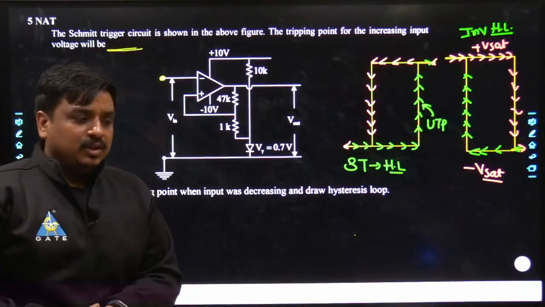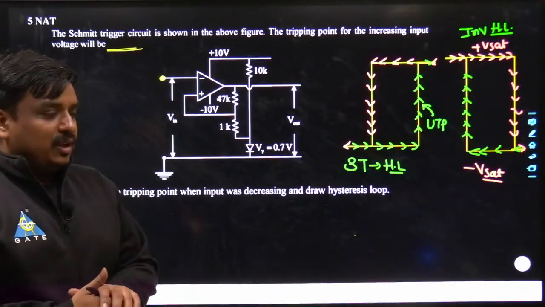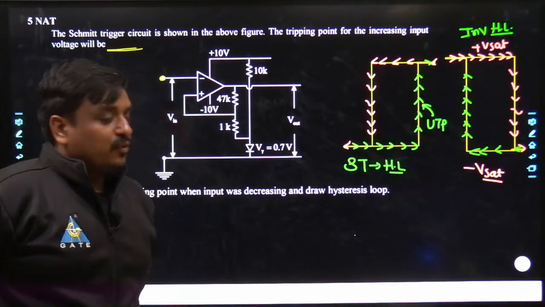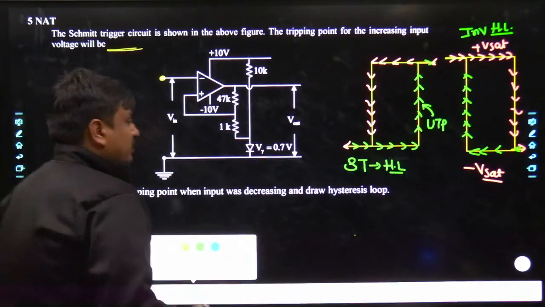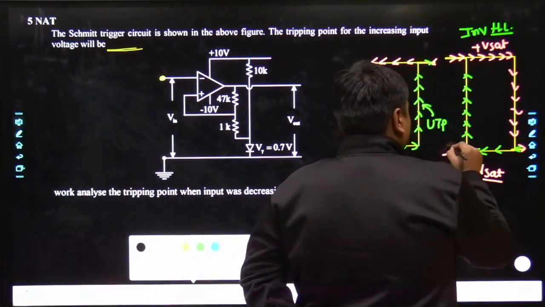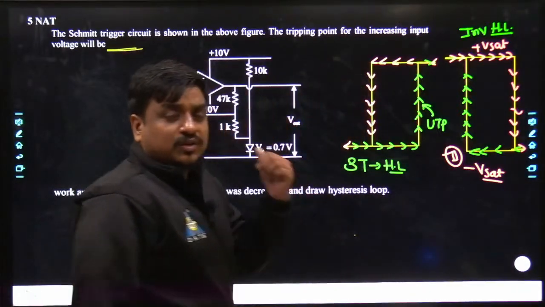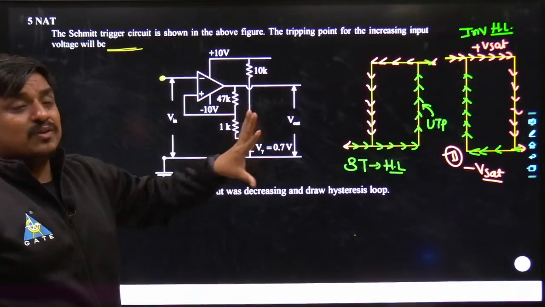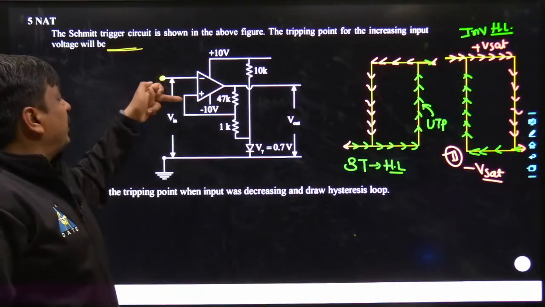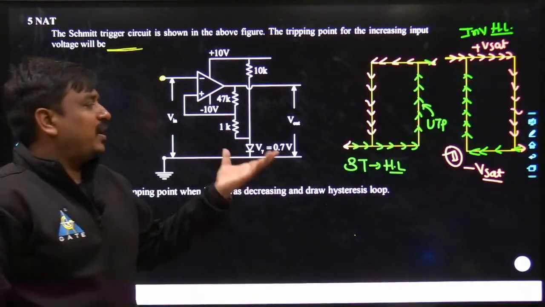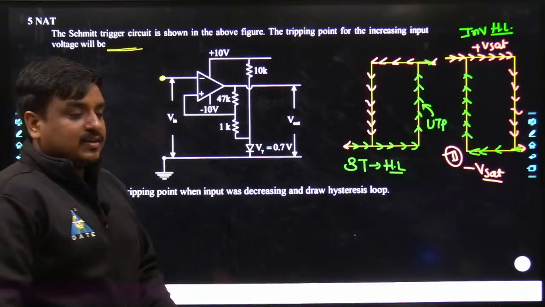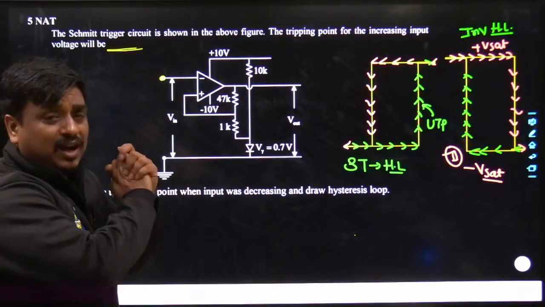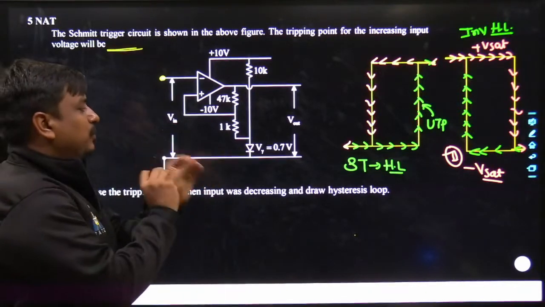I know this is the point where most of us would be trapped. Which one would be the suitable hysteresis curve for this given problem? Obviously the second one. Why? Many of us would have the doubt, why sir? Whenever the input is applied across the inverting terminal of the Schmitt trigger, by default the hysteresis loop is inverting in nature, and whenever the input is applied to the non-inverting terminal of the operational amplifier, the output is a standard form of hysteresis. I am not going into the detailed analysis of the hysteresis loop, because it is an important topic on its own. So just focus on the important points.